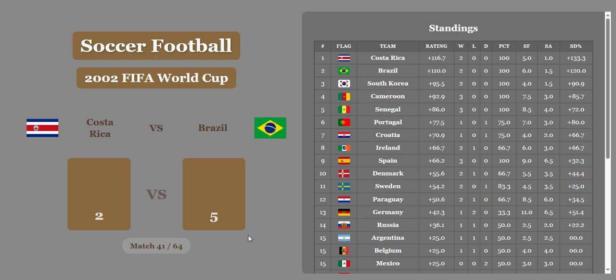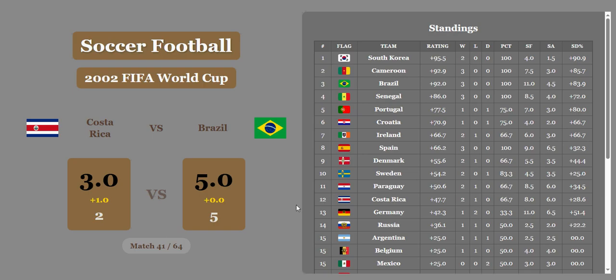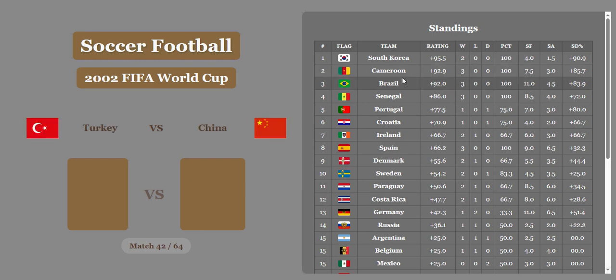Costa Rica versus Brazil, 2-5, Brazil with a huge win. Costa Rica's going to get a whole goal, but that's not enough. Brazil is actually going to fall because of their rating, but that puts South Korea in first. Costa Rica falls all the way to 12th. First South Korea, second Cameroon, third Brazil, fourth Senegal, fifth Portugal.